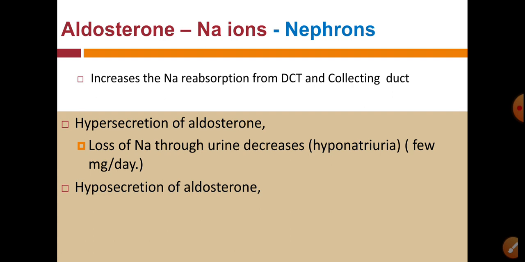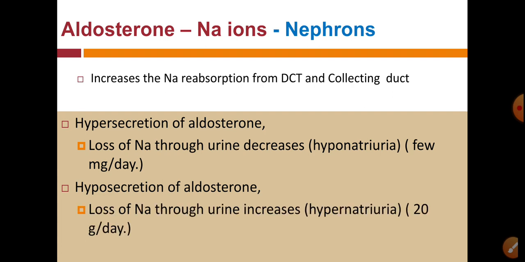So loss of sodium through urine decreases, and that terminology is called hyponatremia. While when aldosterone secretion is decreased, then sodium reabsorption also decreases and loss of sodium through urine increases, and this terminology is called hypernatremia.